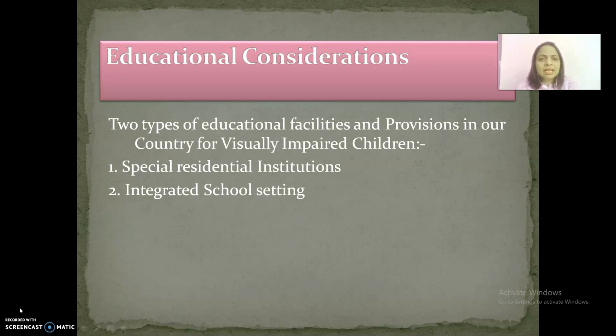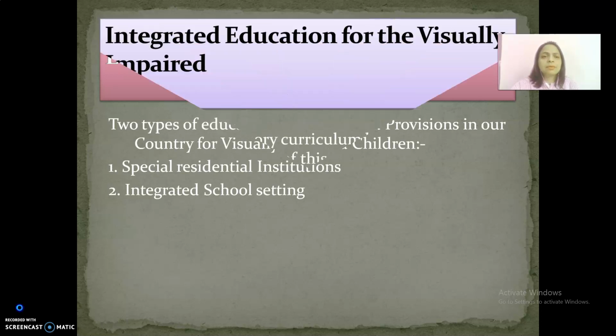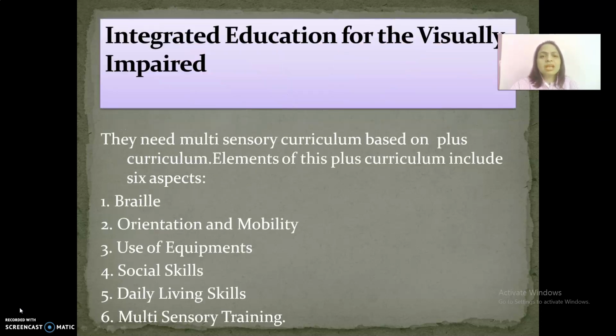Integrated school setting. Here in these schools, education is provided for those children who have low vision or are partially sighted by making adequate adaptation in the normal educational setup. Most of the visually impaired children are being educated with the normal children, and the curriculum taught to these children should be the same, but as they require information only by touch and hearing, they require a multisensory curriculum, which is based on the plus curriculum.